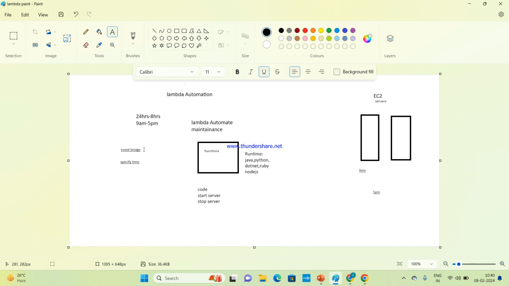It saves the cost: 75 GB is free in Lambda, whereas in EC2, how many GB is free? 30. Clear?